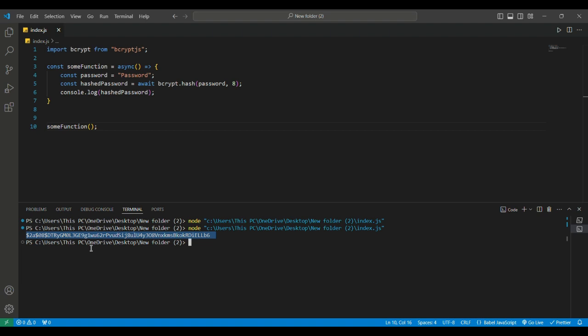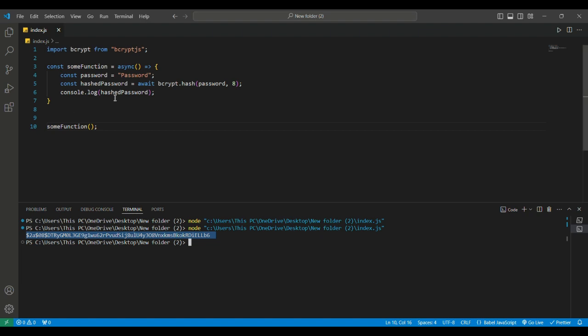Which begs the question, how do we go about logging in? We compare the credentials provided by the user with the one stored in the database to be sure they exactly match. bcryptjs gives us a way to compare our stored value with the one the user would provide when using our API. We would be using the bcrypt.compare method, which takes two arguments.